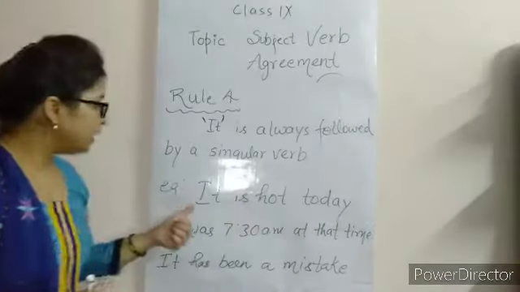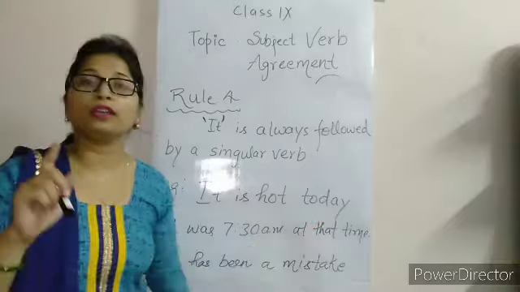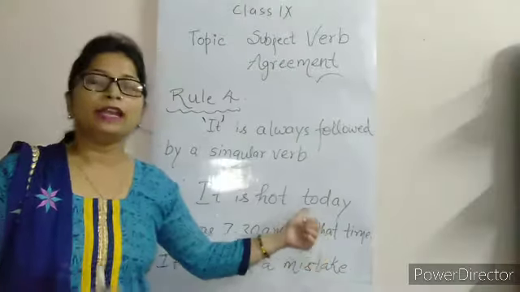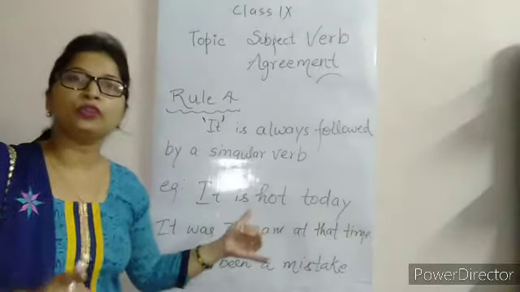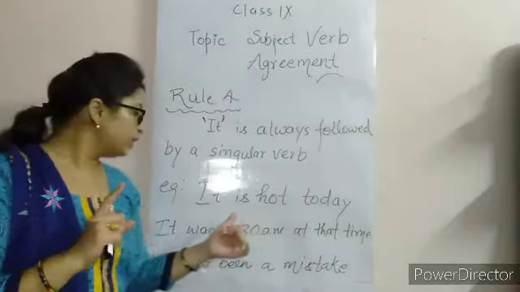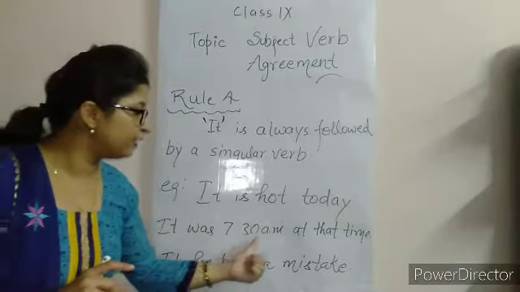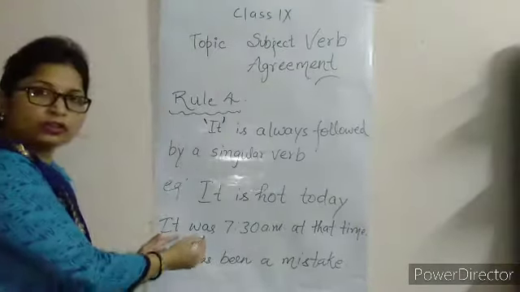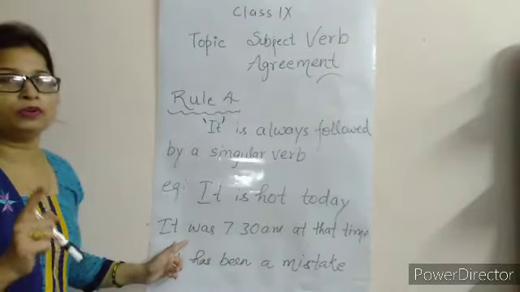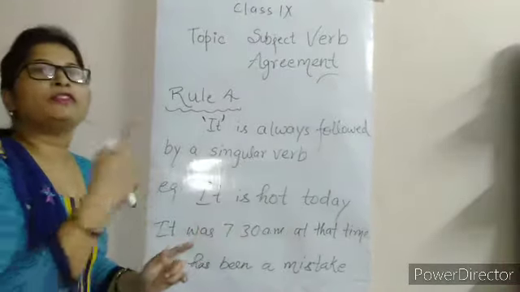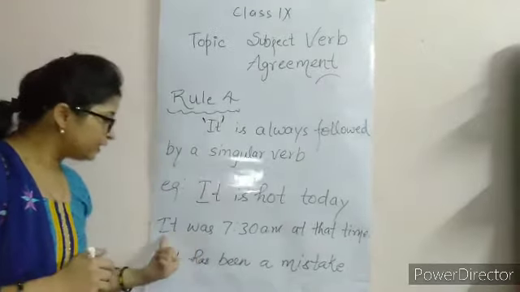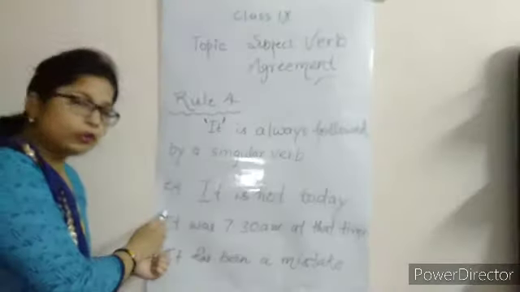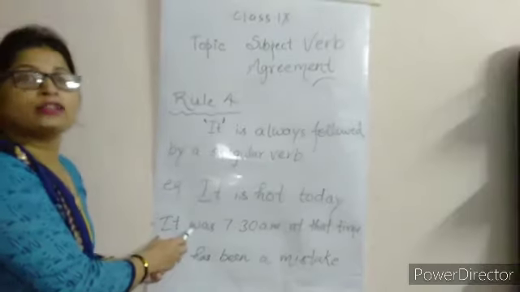For example, it is hot today. You cannot write it are hot today. Understood? It means after it you have to use a singular verb only. Next one is it was 7:30 a.m. at that time. Here it is followed by was. Was is a singular verb. What is the plural form? Plural form is were. So it के साथ हमेशा क्या लगता है? Singular verb. And in this sentence, it is followed by a singular verb, that is was.